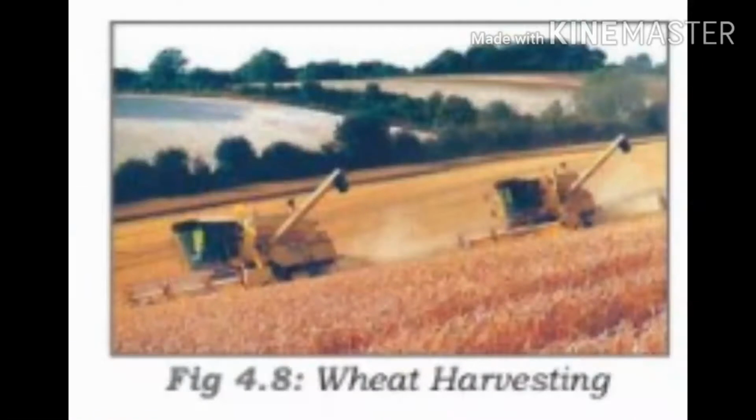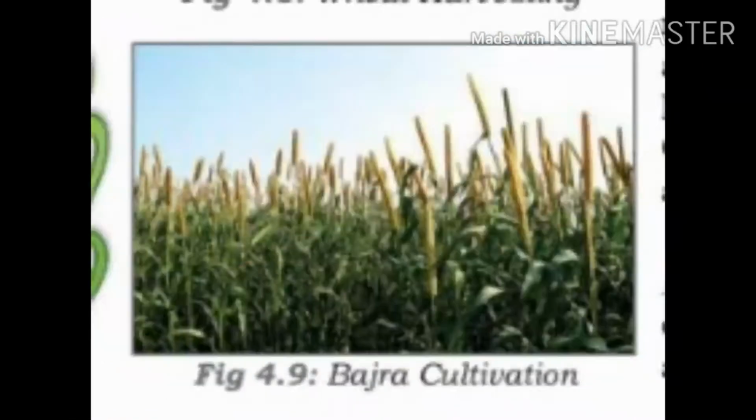Okay, students, we'll move on to next one. Next one is millet. These are the coarse grains such as jowar, bajra and ragi. What type of regions are used here? Dry and hot regions. Then climatic conditions: high temperature and very low rainfall is required.